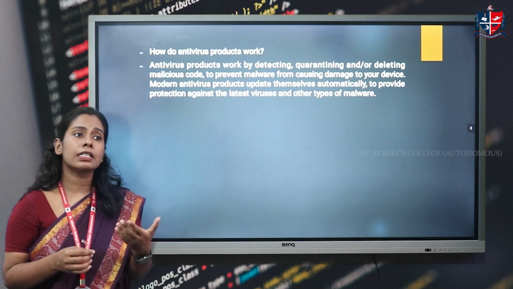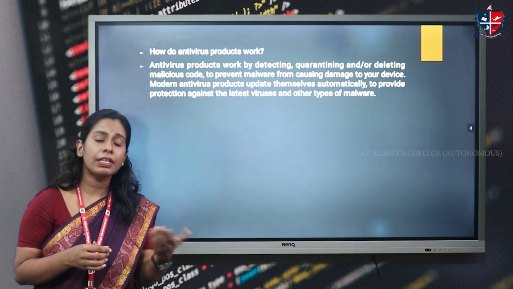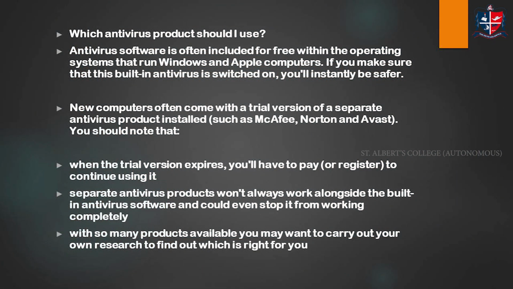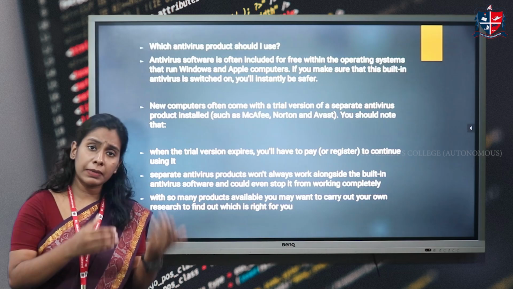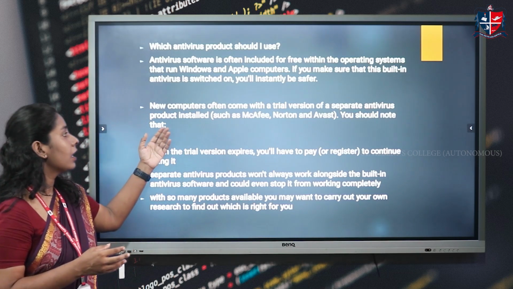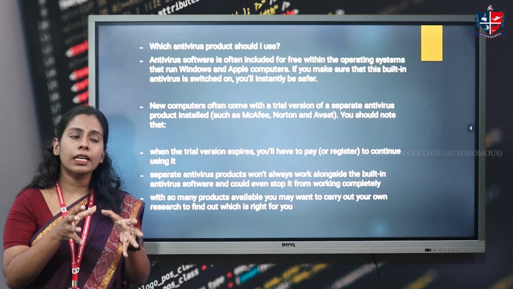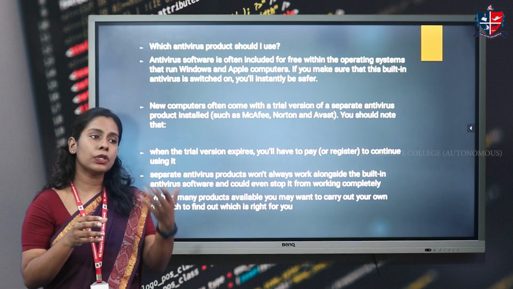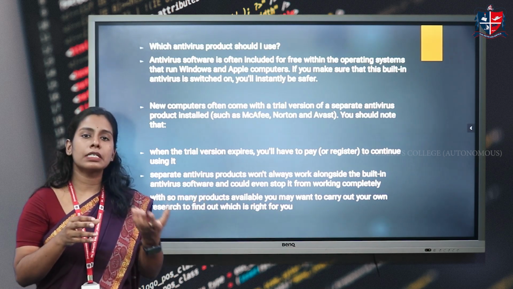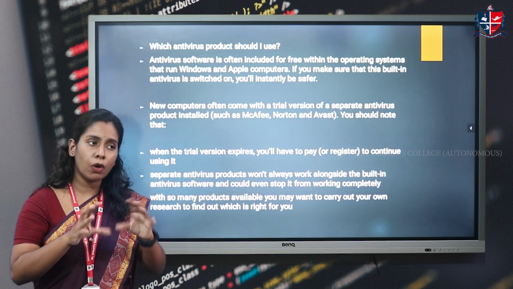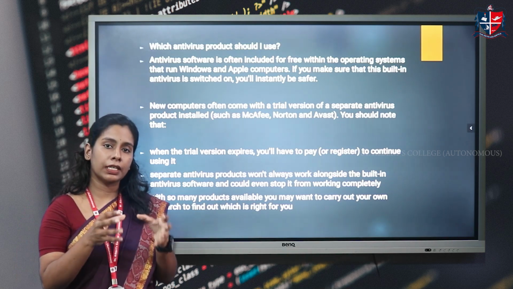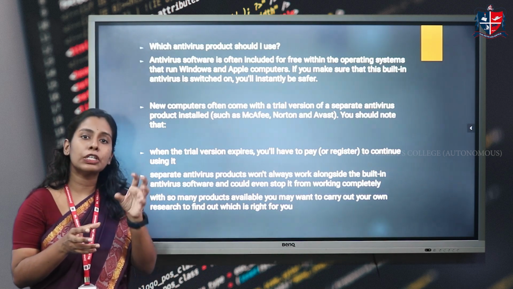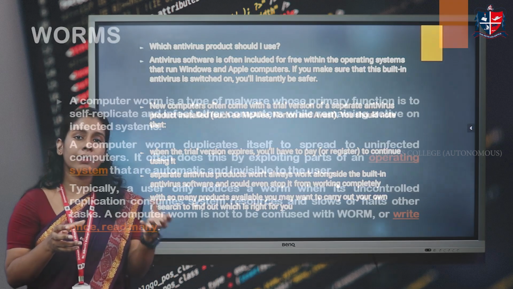Modern antivirus products have the ability to automatically update. Now, which antivirus should I use? There are antivirus products like McAfee, Norton, Avast. All these antivirus products have a trial period. If a Windows user tries this trial version, when this period is over, then he has to pay a particular amount. Then only he can use this antivirus product, which is a very important thing, and also needs to update it regularly so that your data will be safe.